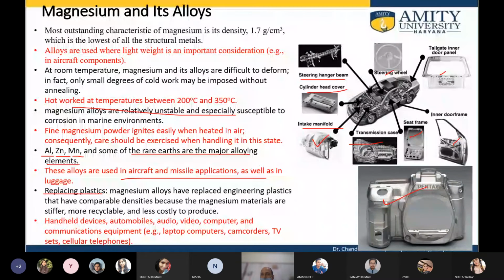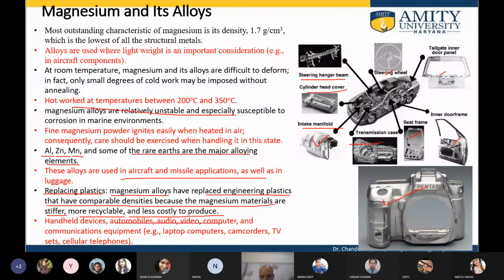Plastic is used because of its light weight, ductility and strength. Magnesium can replace plastic in many engineering applications, or replace engineering plastics that have comparable densities, because magnesium materials are stiffer, more recyclable, and less costly to produce. Only problem is that they corrode, they burn when they come in contact with oxygen.